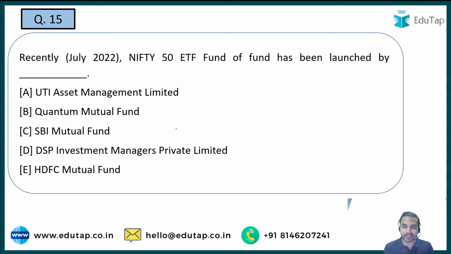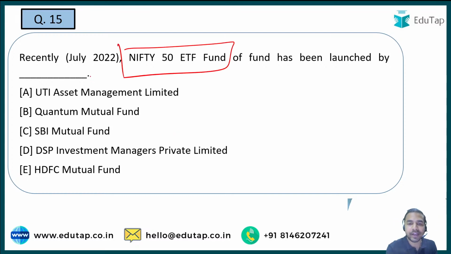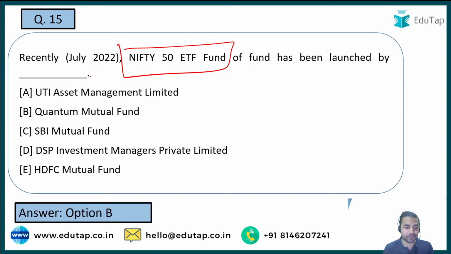Recently the Nifty 50 ETF fund of fund was launched. You are just required to tell me the name of the asset management company which has come up with this kind of fund, that is Nifty 50 ETF fund of fund. Let's see who will answer correctly. Question number 15: UTI Asset Management Limited, Quantum Mutual Fund, SBI Mutual Fund, DSP Investment Managers Private Limited, or HDFC Mutual Fund. Absolutely right guys, the right answer is Quantum Mutual Fund.